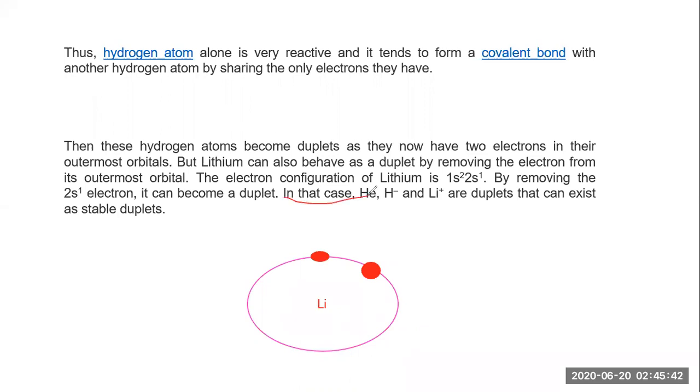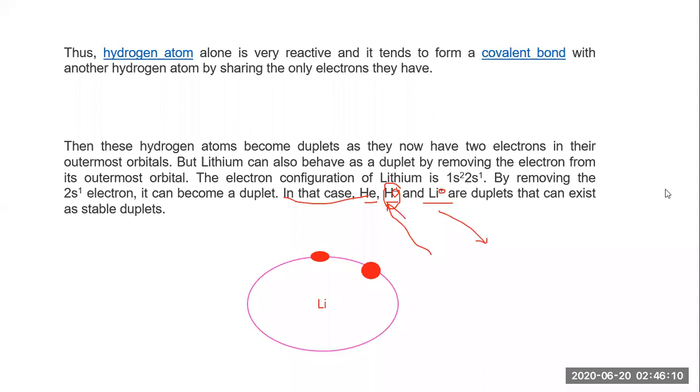In this case, H minus and Li plus, because hydrogen accepts the electron, that is why it has a negative charge. Lithium loses the electron, that's why it has a positive charge, as the duplets can exist as stable duplets. So these are the points you have to consider here. Okay, let's move further.